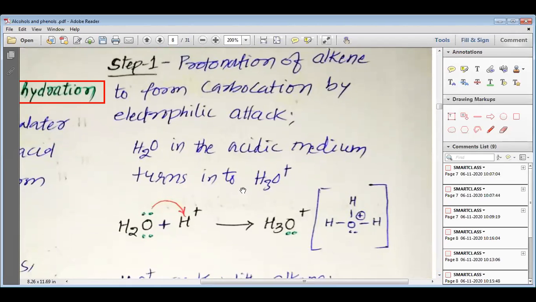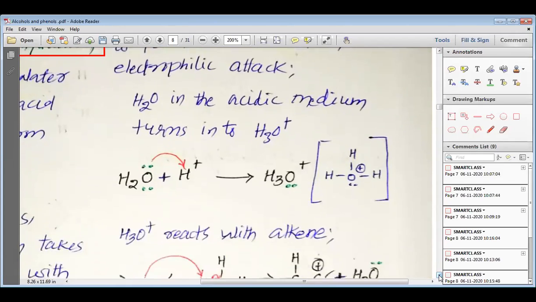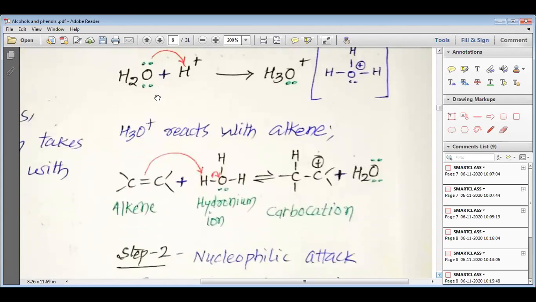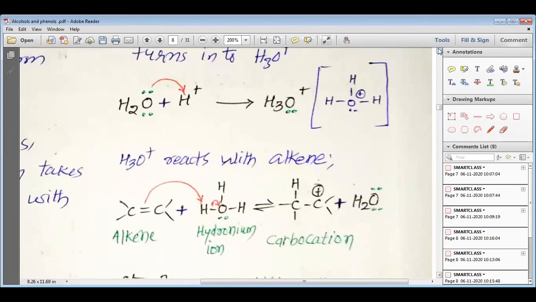H2O in the acidic medium turns into H3O plus. First, you can see that here we have H2O. In oxygen we have 2 lone pairs. This lone pair attacks on H plus. So this positive charge goes on the oxygen and that is how we get H3O plus ion. You can see here I have shown you the structure of the H3O plus ion.